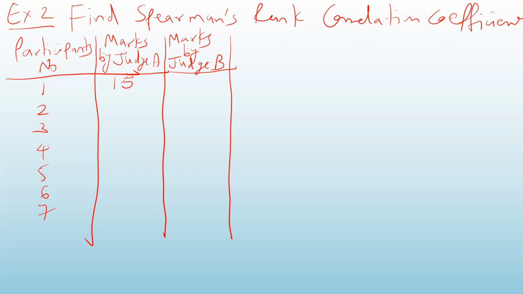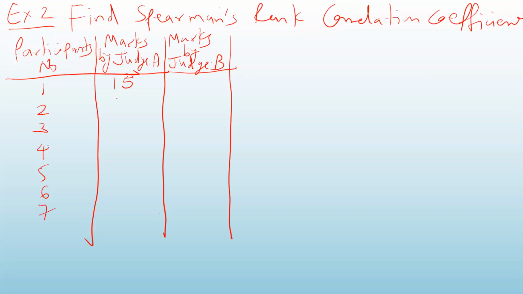He has given 15 marks to participant number 1, 11 marks to participant number 2, 7 marks to participant number 3, 9 marks to participant number 4, 8 marks to participant number 5, 5 marks to participant number 6, and 13 marks to participant number 7. Okay. Judge B has given marks as 12, 10, 5, 7, 6, 4, and 9.